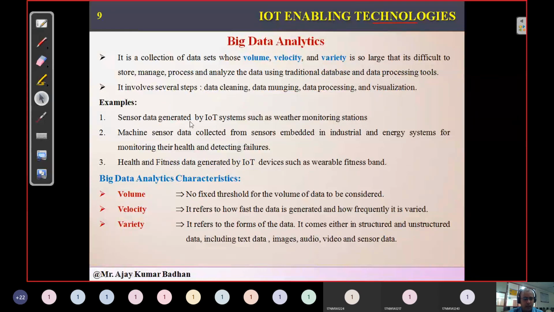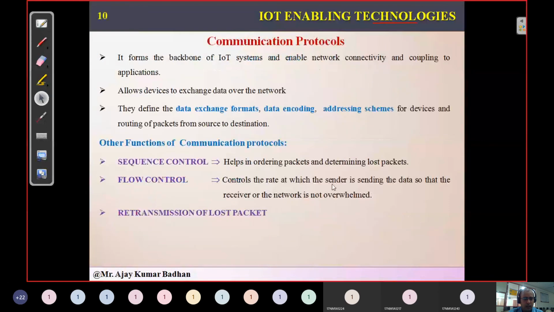Then followed by that, we have one more thing, communication protocol. These are widely used for transmitting data. We use this for data exchange format, data encoding and addressing schemes. The main purpose of the communication protocol is sequence control. One after another, the packets have to be transmitted, and that should be taken care of by this communication protocol.